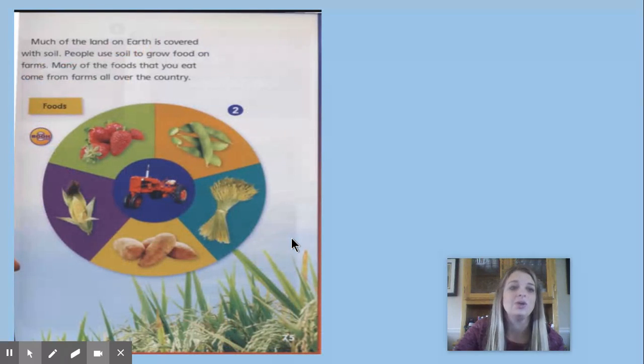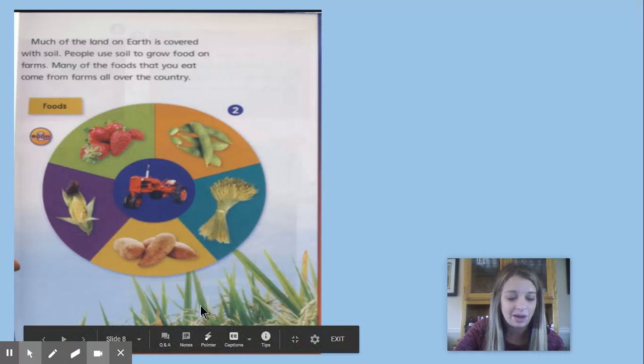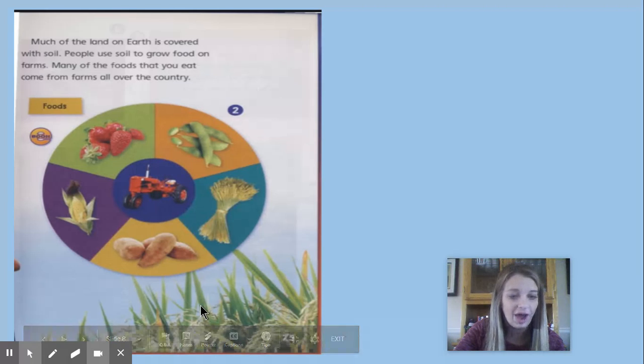All right, so much of the land on Earth is covered with soil. People use soil to grow food on farms. Many of the foods that you eat come from farms all over the country. So let's look at this picture right here. Can you name some of the crops shown on the wheel? Right, so there's soybeans, we have wheat, we have sweet potatoes, corn, and we have strawberries. Also a crop down here on page 75, that is rice.